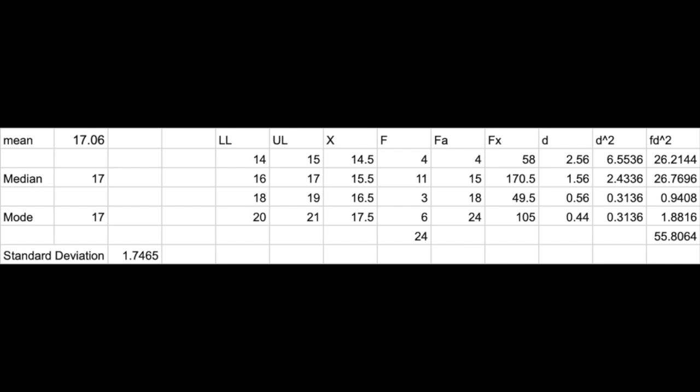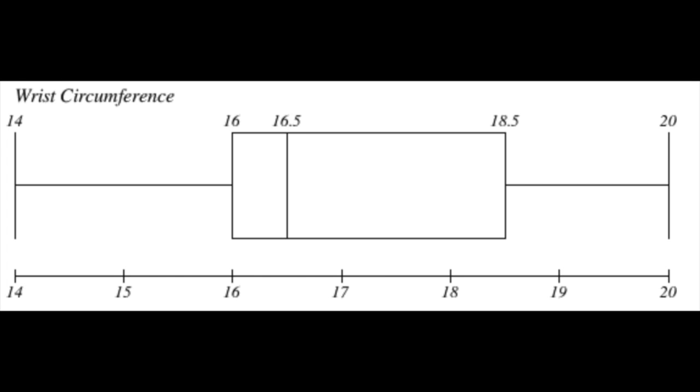For the interpretation, 50% of the students have a smaller wrist than 17 centimeters, and 50% of the students have a bigger wrist than 17 centimeters. The most common wrist length was 17 centimeters. The average wrist length of male was 17.06 centimeters.